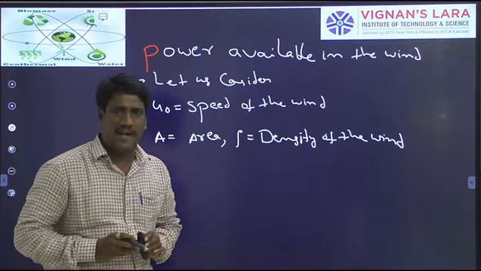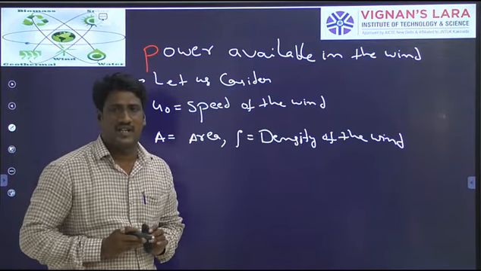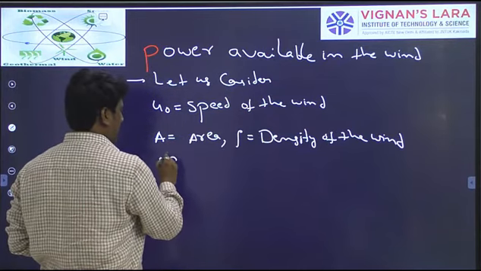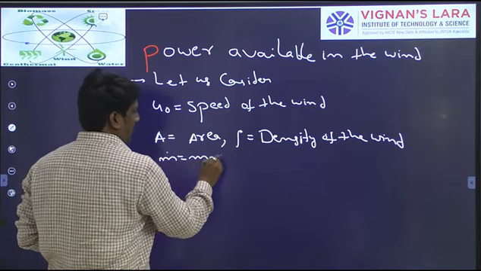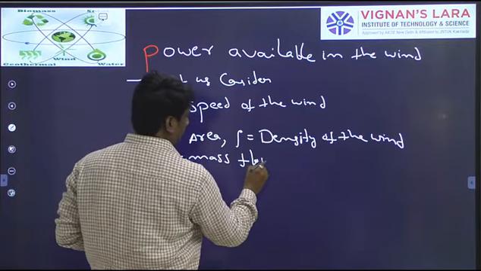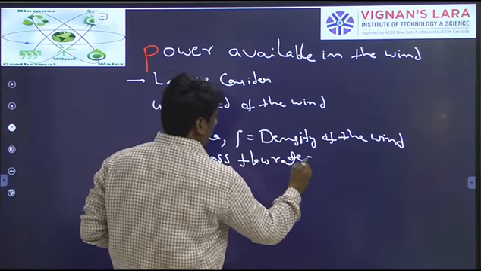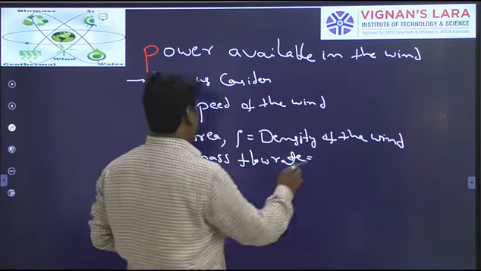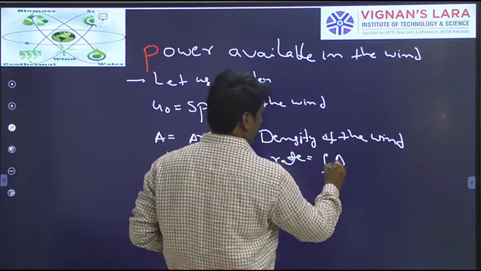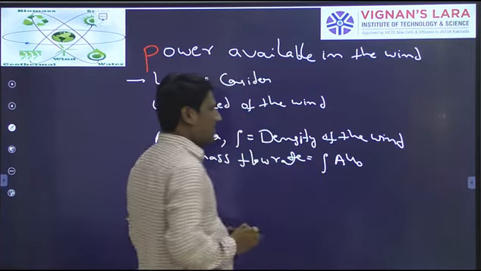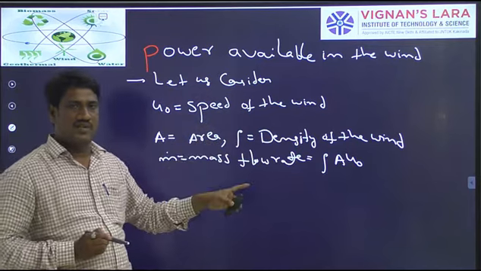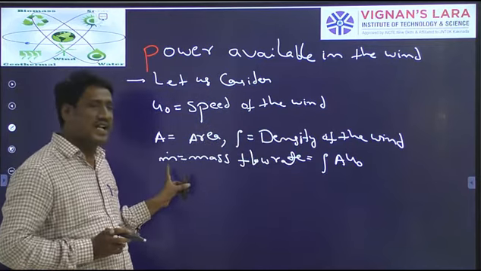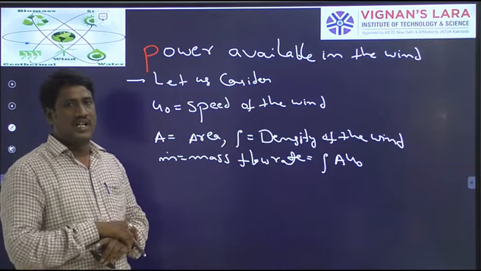Now I am defining a parameter called the mass flow rate, which I am representing as m dot. Mass flow rate I am defining as rho A U naught. Mass flow rate will be the density into the area through which wind is blowing into the speed of the wind, U naught. You can calculate the mass flow rate m dot.